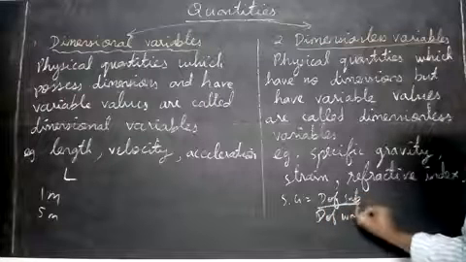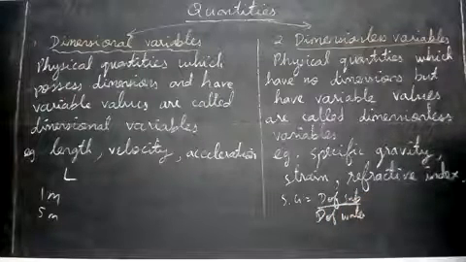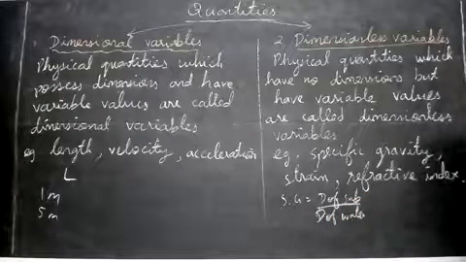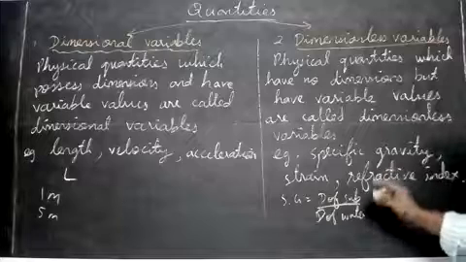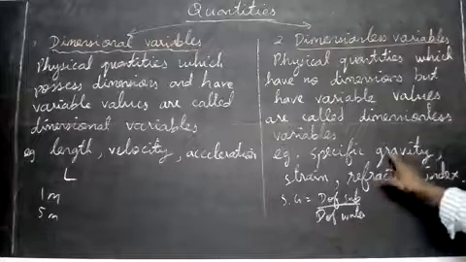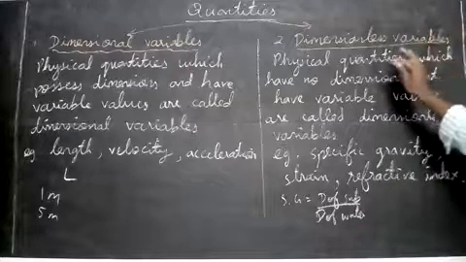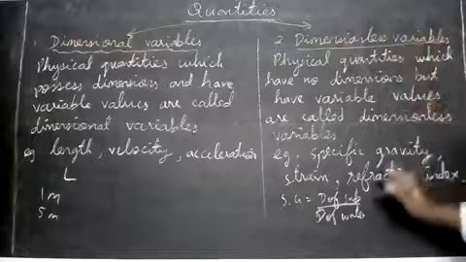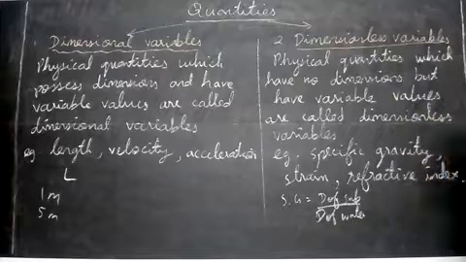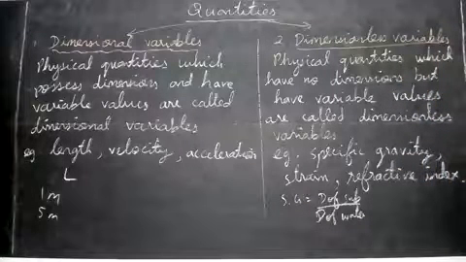So we compare two densities only, and it has no dimensions. But it will change, so we say they are dimensionless variables. They don't have dimensions but they have numbers, and they will change. Next we'll see some more concepts.